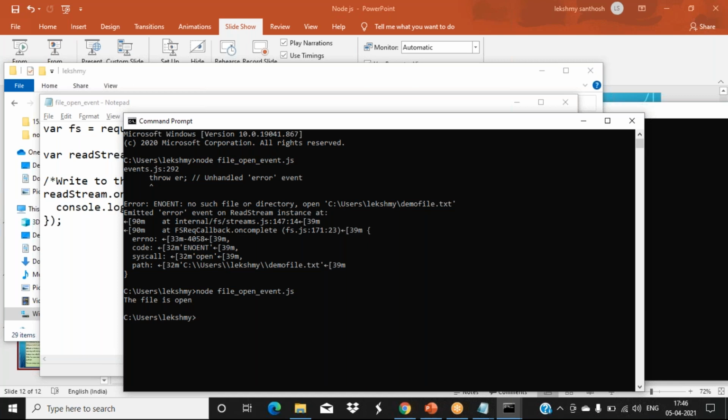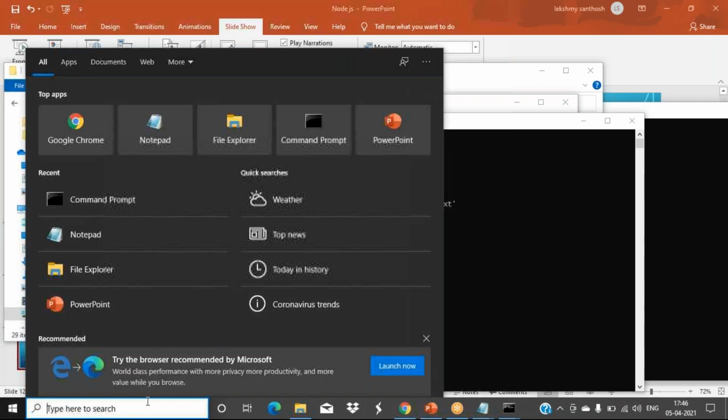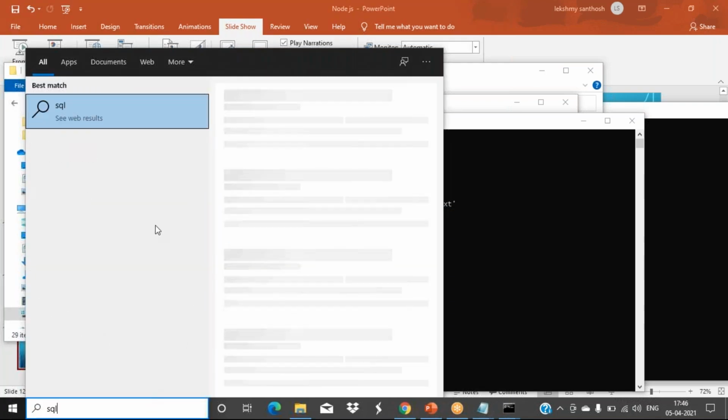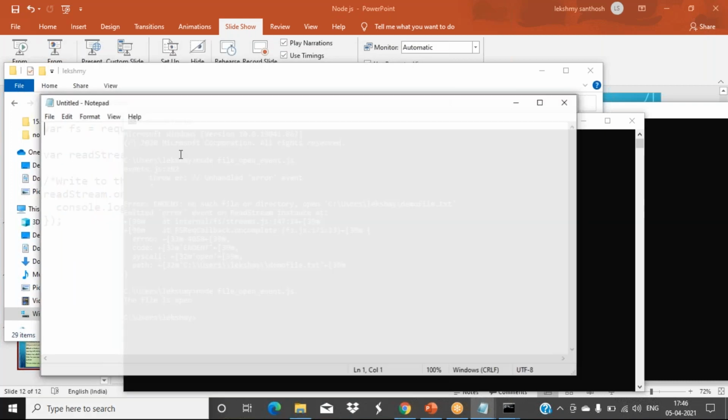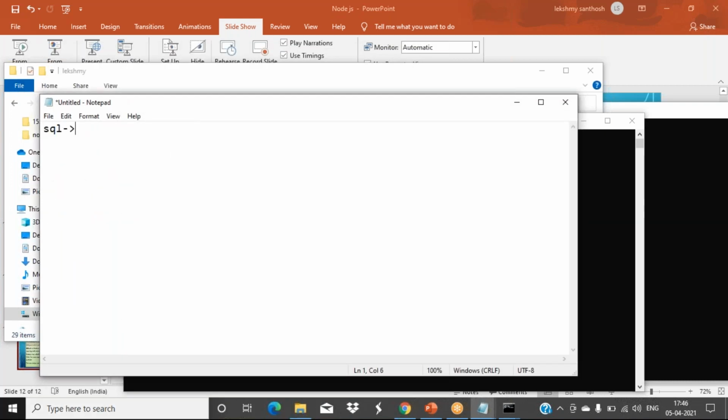Again, for managing all those things, we had one language called SQL, that is structured query language.